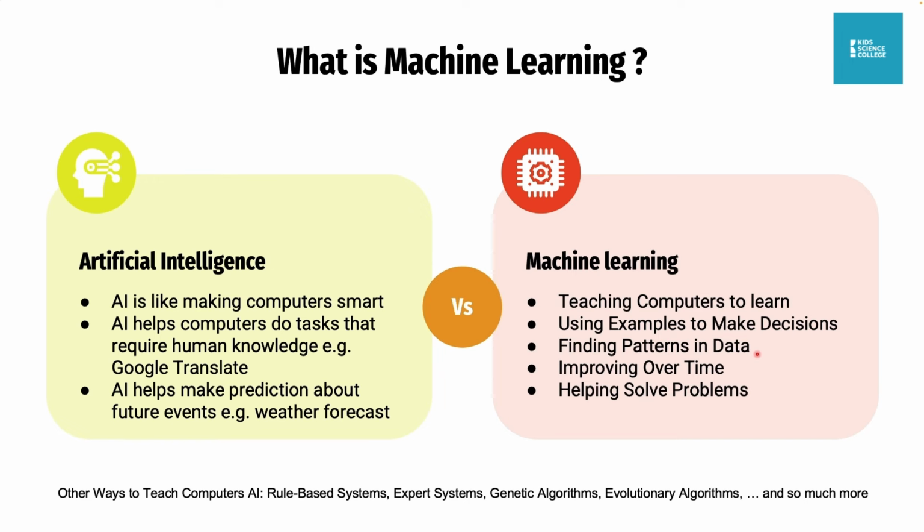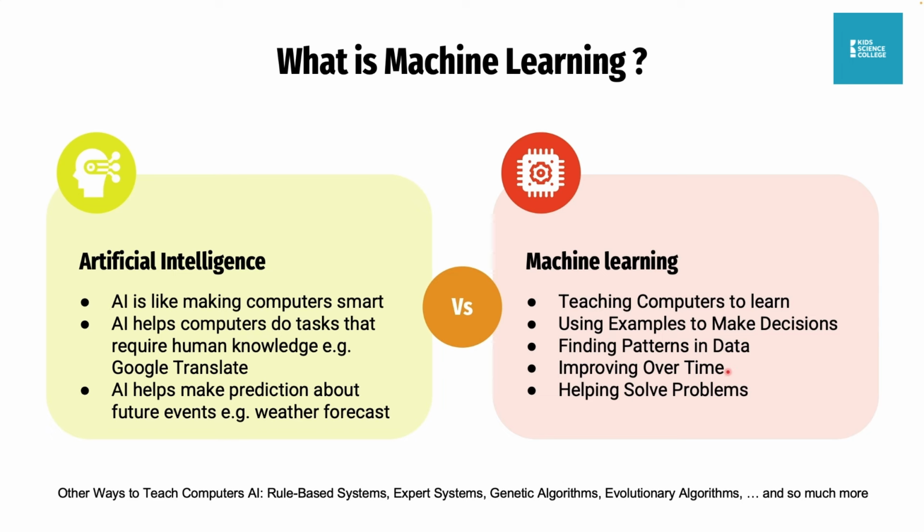This is the way machines learn: you demonstrate something to the machine. You show examples to the machine, and the examples are in the form of data, a lot of data. Then the machine will go into that data, find patterns, and say, oh yeah, when I see one, one means dog, when I see two, two means cat. So machine learning is a way to find patterns in data so that the machine can use that knowledge to learn.